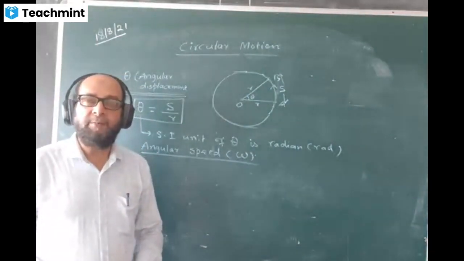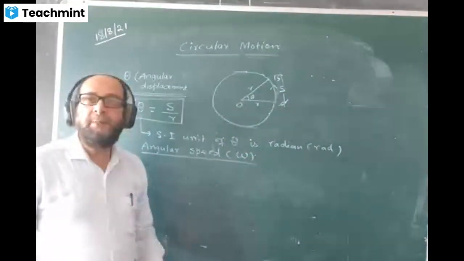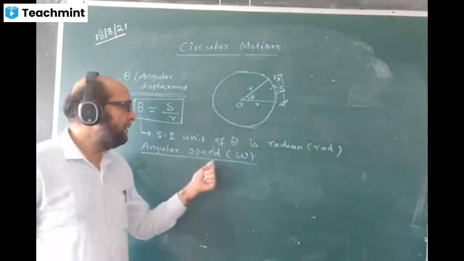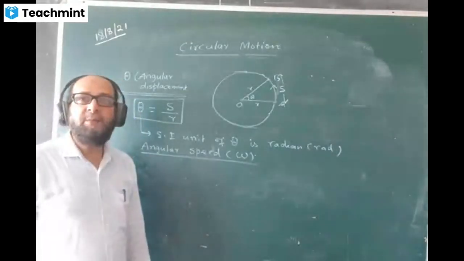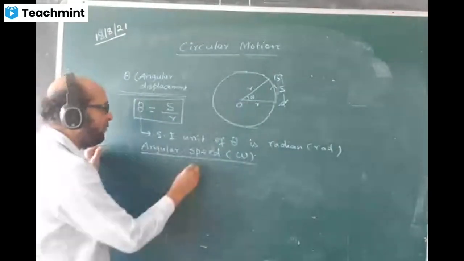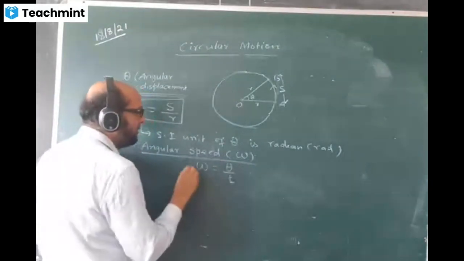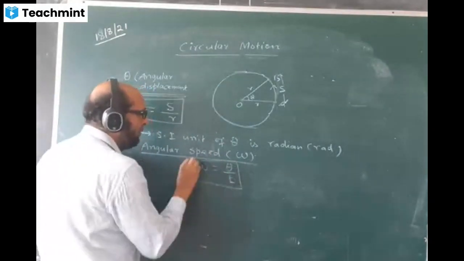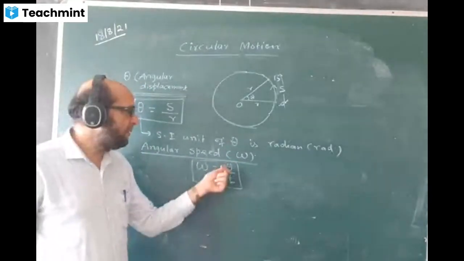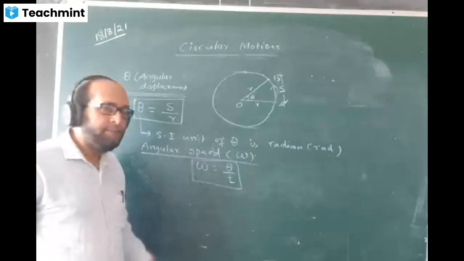Linear distance by time, that is S upon T, will make the linear speed, and linear speed we can denote by V. What is angular speed? It is the angular displacement by the time. So omega is equal to theta upon time. This is the formula: omega is equal to theta by T. Angular displacement by time is called angular speed.